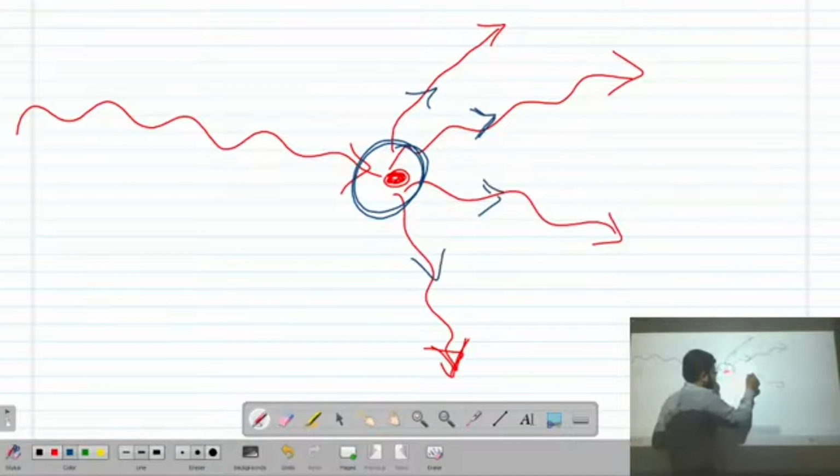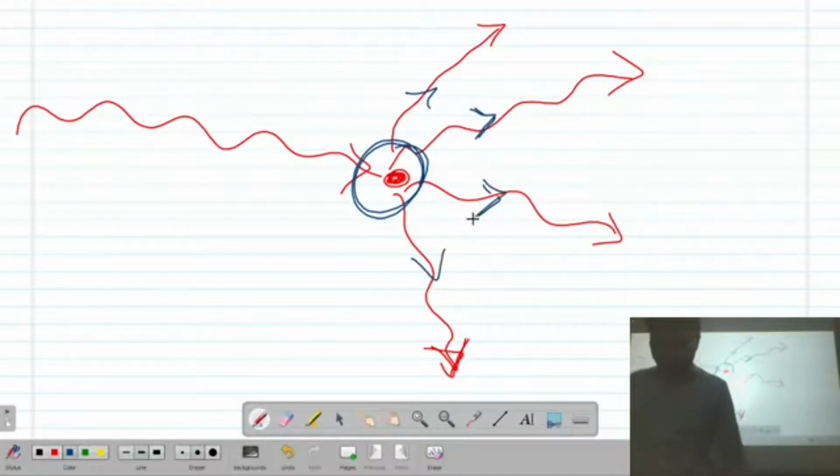This is nothing but scattering of light.